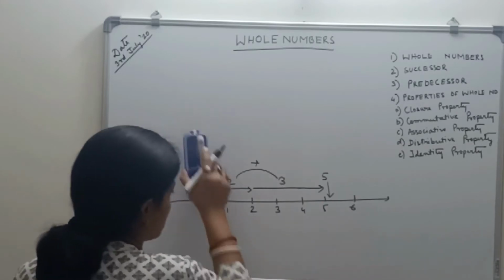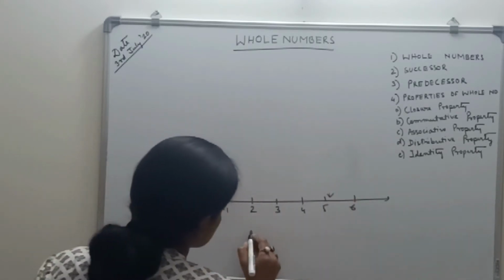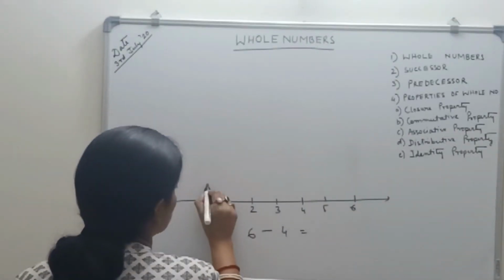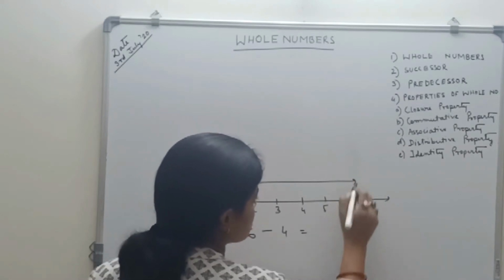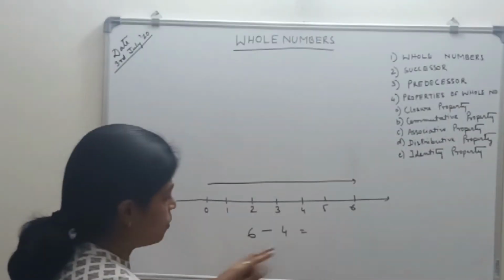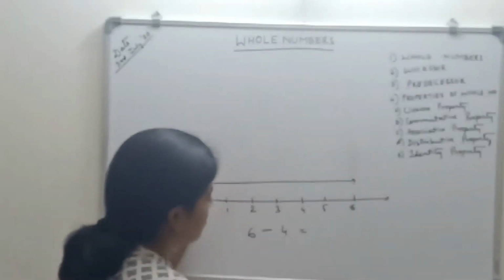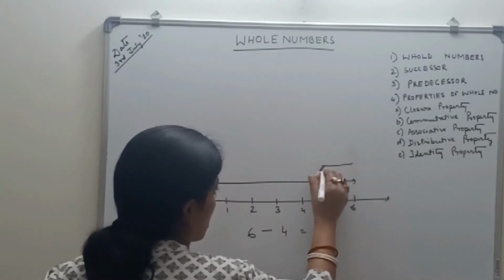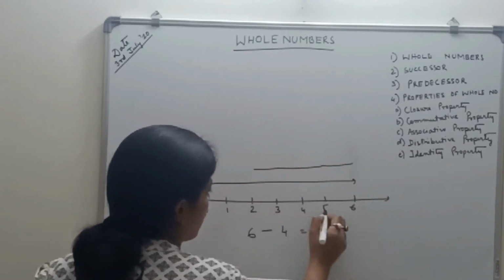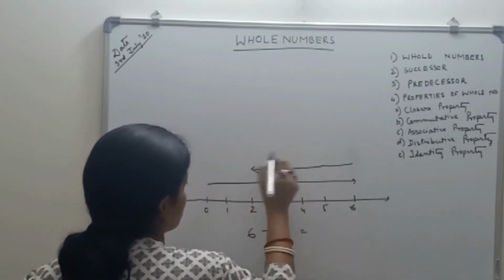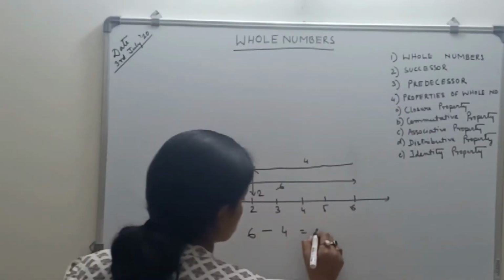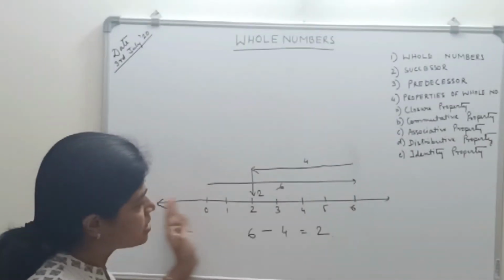Now similarly, if I ask for, suppose, 6 minus 4, how will I do it? First I have to move till 6. So this is 6 here. Now this is minus 4, so I have to come back, which means I have to move towards the left-hand side. So it is 4: 1, 2, 3, 4. This much. So this is 4 and this is 6. So where is it coming? This is 2. So 6 minus 4 is 2. This is the number line representation of whole numbers.